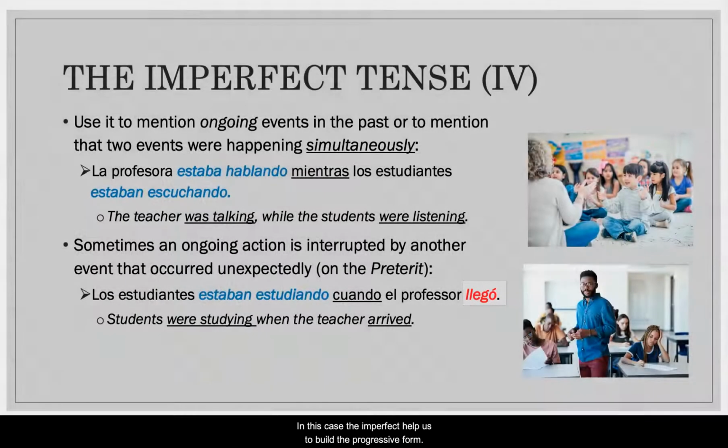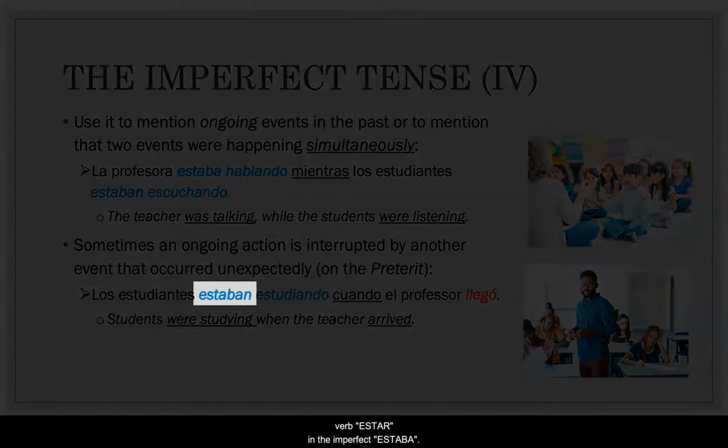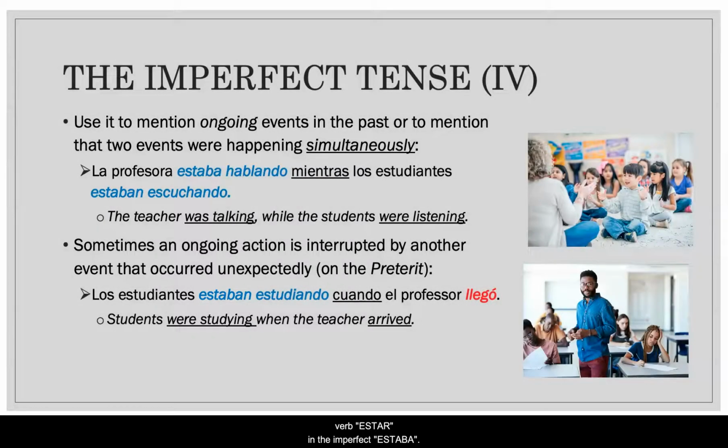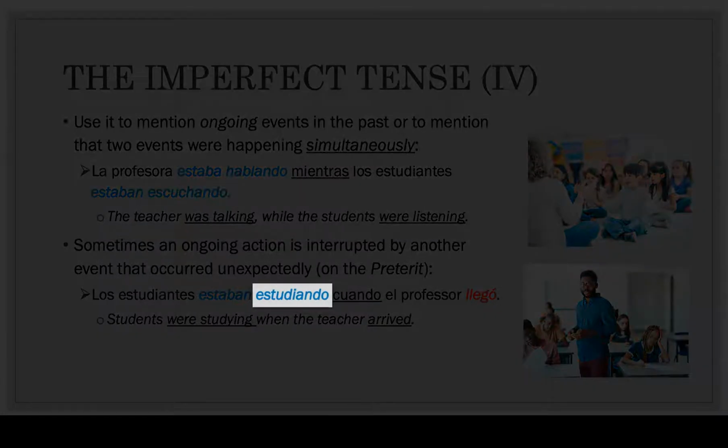In this case, the imperfect helps us to build the progressive form, whereas the preterite, arrived, llegó, is the action that interrupts. You are going to learn this one a little bit further in the course, but in the meantime, pay attention to the formation of the progressive form in the past, using the verb estar in the imperfect, estaban, and the gerund, estudiando.